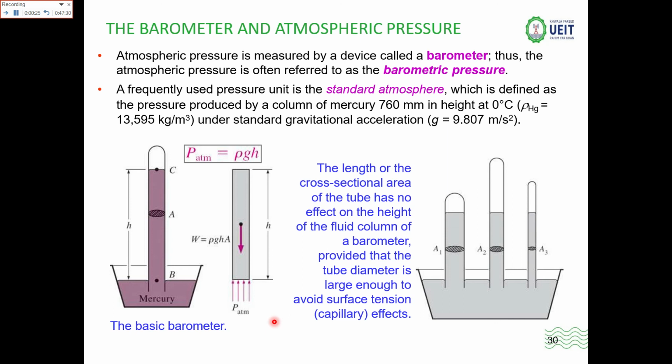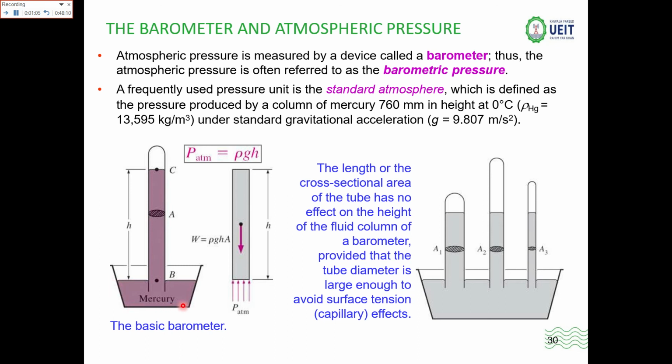A frequently used pressure unit is the standard atmosphere, which is defined as the pressure produced by a column of mercury having the height h equal to 760 mm of Hg, and the whole experiment is conducted at 0 degrees Celsius. Here the density value is 13,595 kg per meter cubed under standard gravitational acceleration, where the value of g is 9.807.